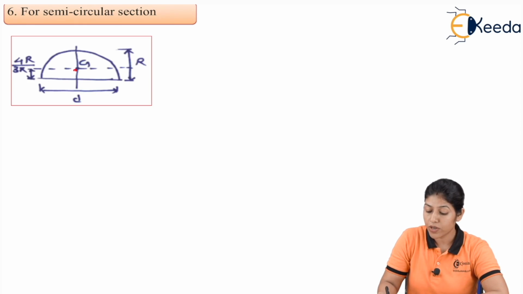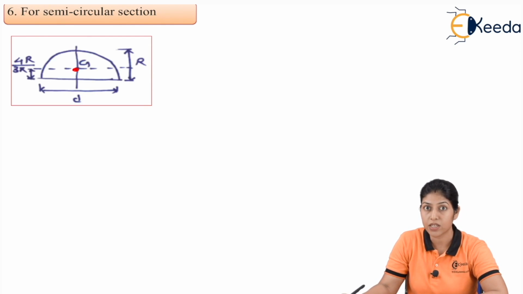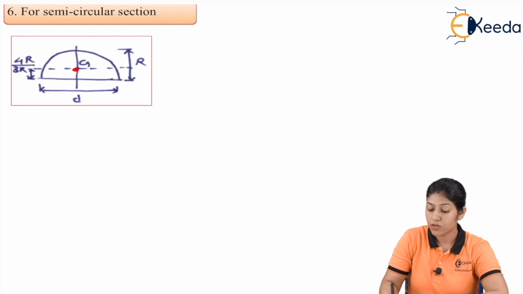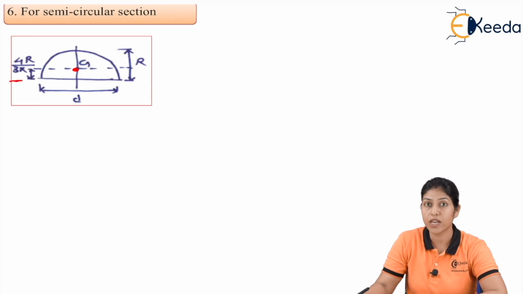And if we want to define the position of the centroid for the semicircle, this particular condition we have discussed in the chapter of centroid and center of gravity. So we can define the location of G for the semicircle. It is 4r by 3 pi. So on the basis of this condition, we can find out the value of Ixx and Iyy.